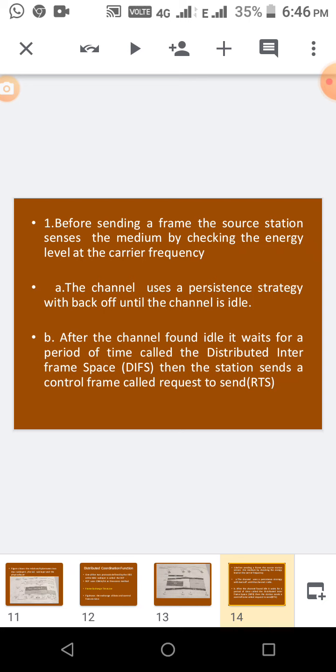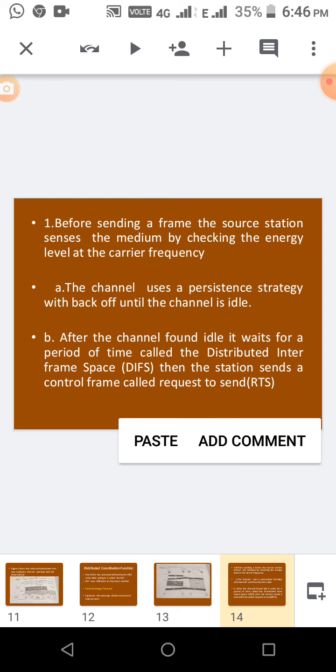So before sending a frame in CSMA/CA, the source station senses the medium. For example, in a network, if any system wants to send data, even in a multi-station setup, this problem will happen: the same channel is shared by several stations. If all try to send at a time, a collision will occur. So here we have to sense the medium every time. That is the concept we are going to see now.